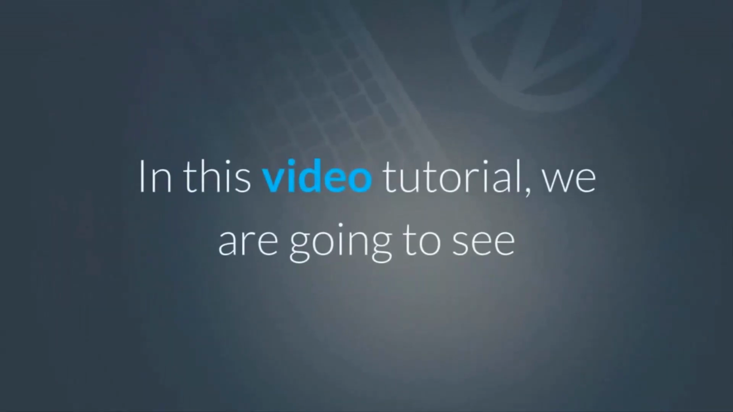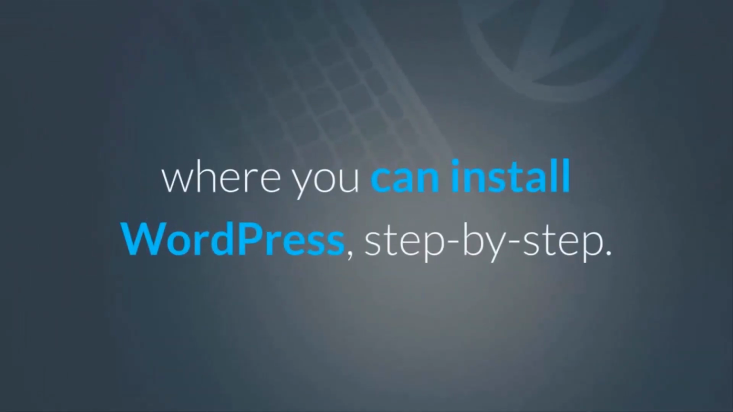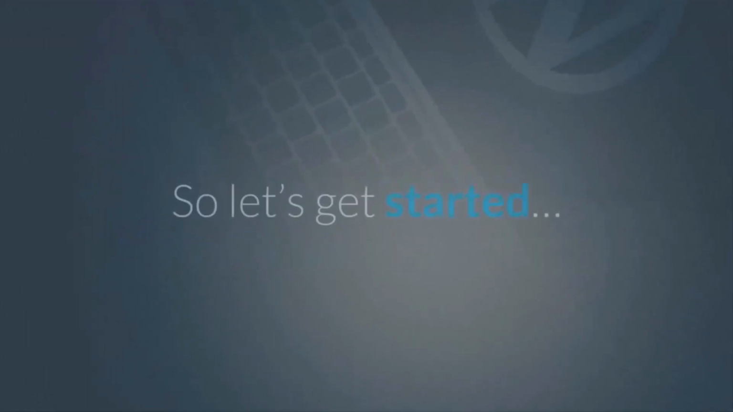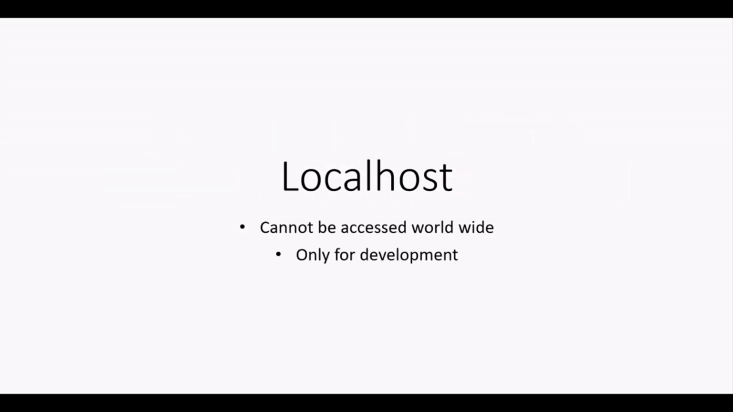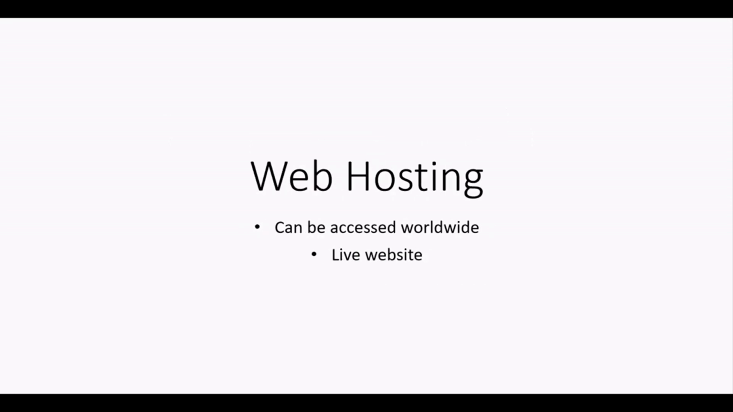In this video tutorial, we are going to see where you can install WordPress, step by step. So let's get started. So where to install WordPress? You have 2 options for installing WordPress. Number 1, localhost, which cannot be accessed worldwide, and it is only for development. Number 2, web hosting, which can be accessed worldwide, and it is only for live website. So this is where you can install WordPress.